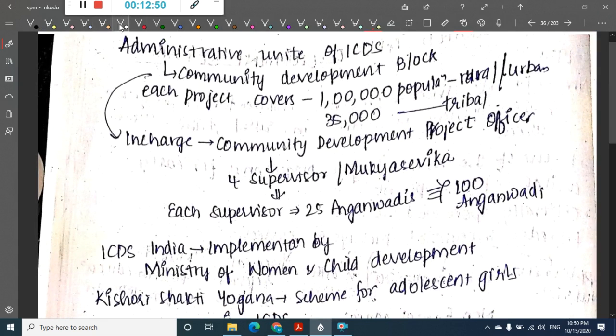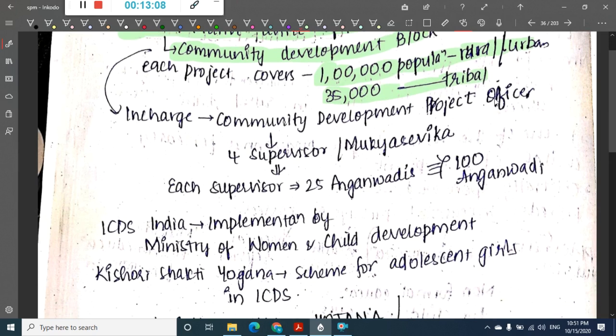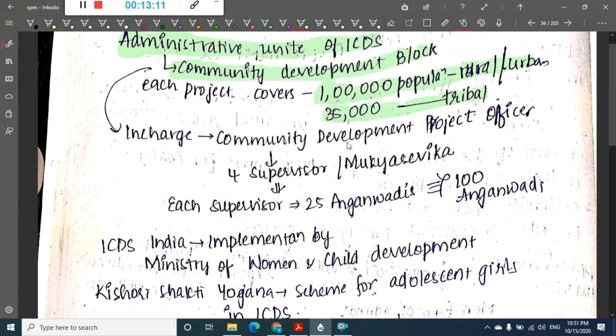What is the administrative unit of ICDS? The administrative unit of ICDS is mainly the community development block. This project will cover 1 lakh population in rural or urban slums and 35,000 population in tribals. The in charge of this community development block is the community development project officer.